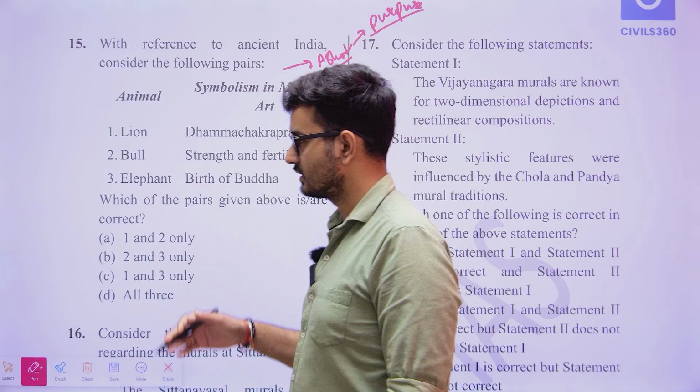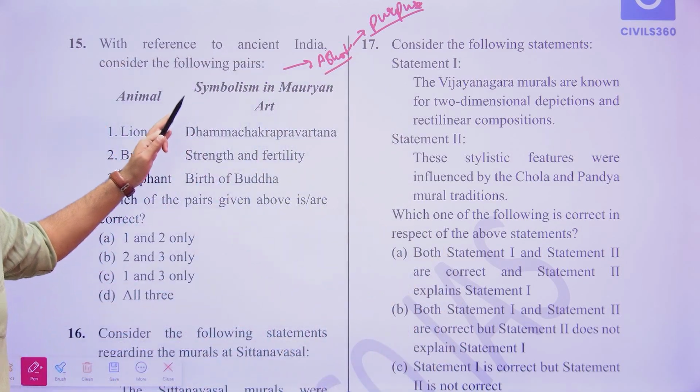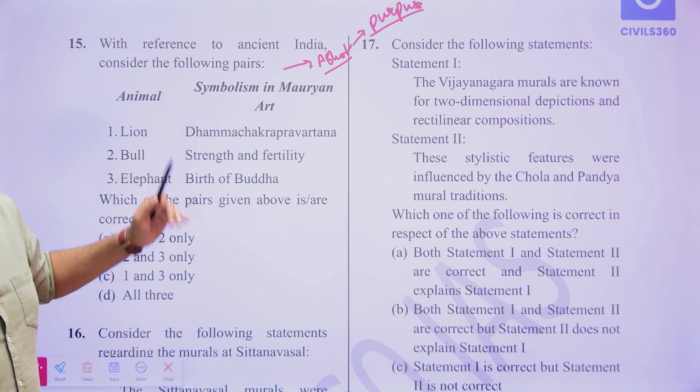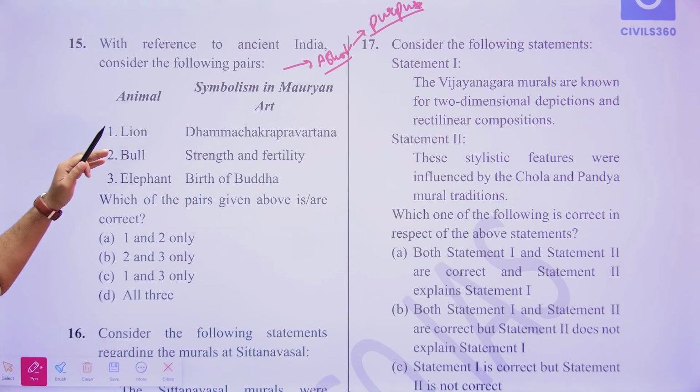Does the lion signify the Dharma Chakra Parivartana? Does the bull signify strength and fertility? And third, the elephant, the birth of Buddha.